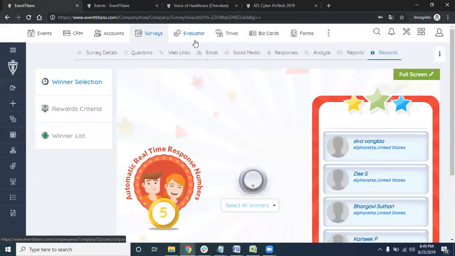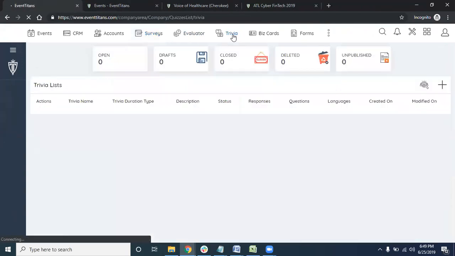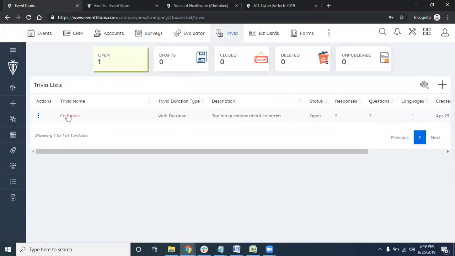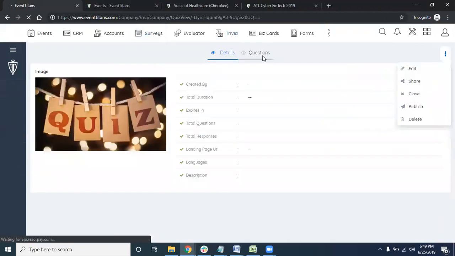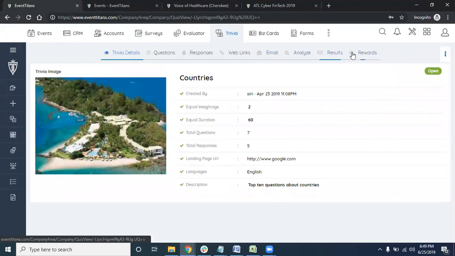Okay, and you also have the functionalities of trivia. I don't want to go into much detail on the trivia section because everybody knows trivia, but it's pretty cool in terms of how we handle it. The dashboard and everything is very, very good.